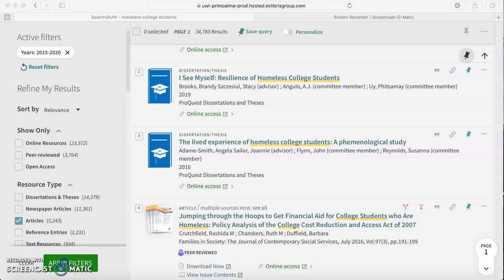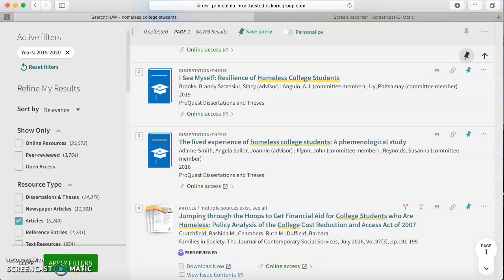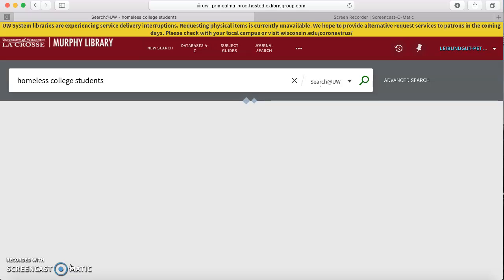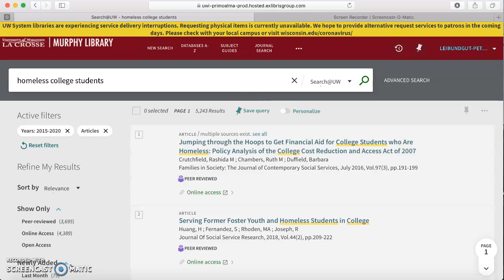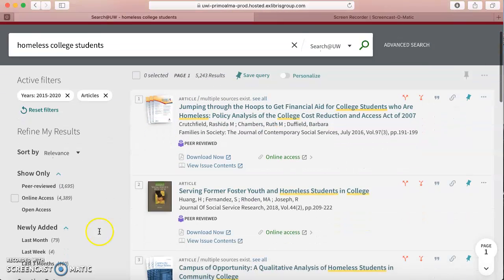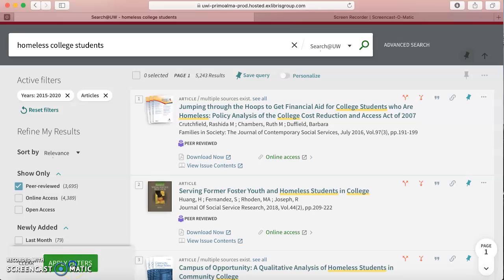I hit apply filters, and I have those results here. I can also make it peer-reviewed, similar to what we talked about in Academic Search Ultimate.